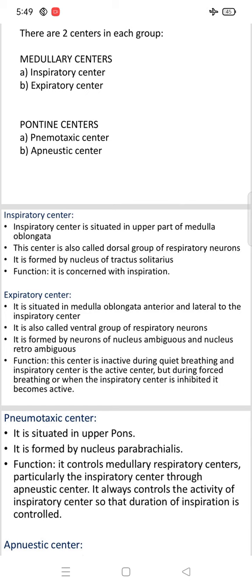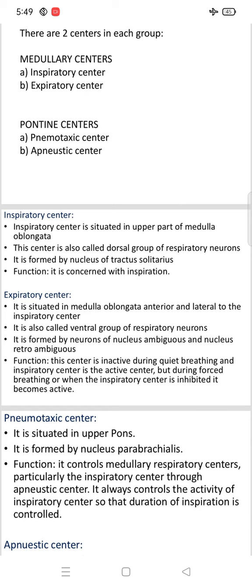It is formed by neurons of the nucleus ambiguus and nucleus retroambiguus. The main function of the expiratory center: it is inactive during quiet breathing, when the inspiratory center is the active center, but during forced breathing or when the inspiratory center is inhibited, it becomes active.